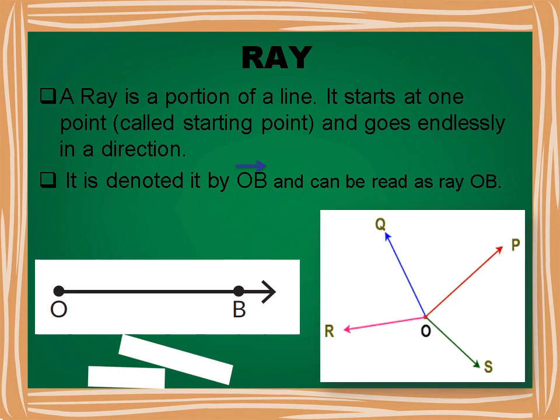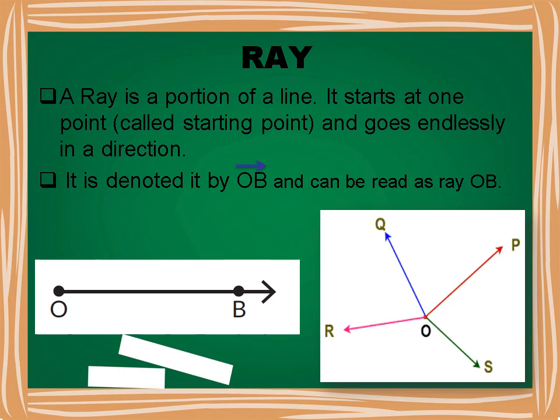Let us discuss about a ray. A ray is a portion of a line. It starts at one point called starting point and goes endlessly in one direction. A ray is named using two capital letters. The first capital letter is the starting point of the ray and the second capital letter tells the direction in which the ray is moving.